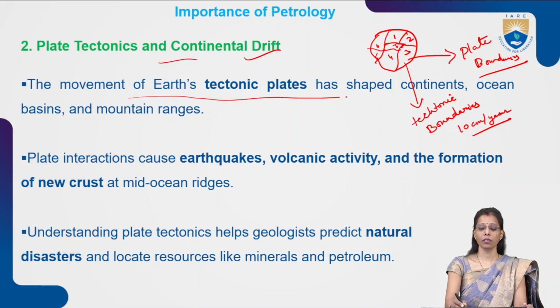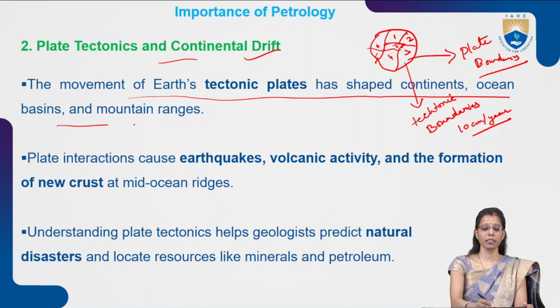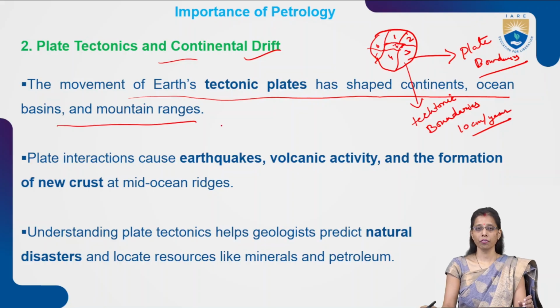The movement of earth's tectonic plates has shaped the continents, earth basins, and mountain ranges. Because of this movement, wherever plates collide, move together or move apart, at those plate boundaries there will be mountain formations, valley formations, and ridge formations. So different kinds of geological structures will be formed: faults, folds, or any kind of unconformities.